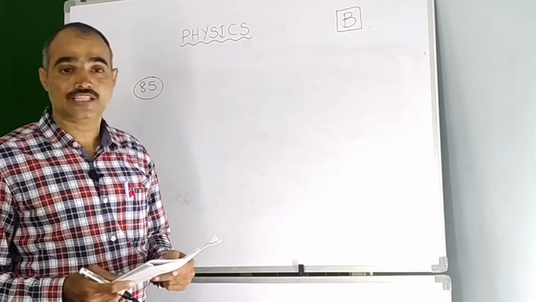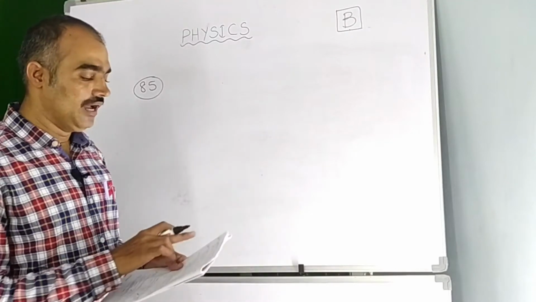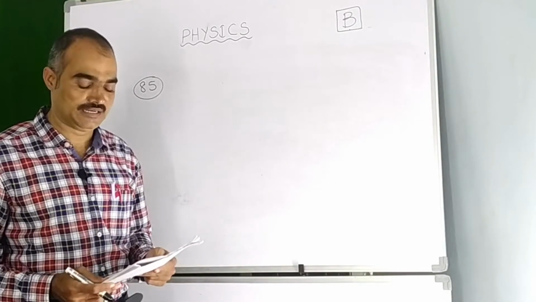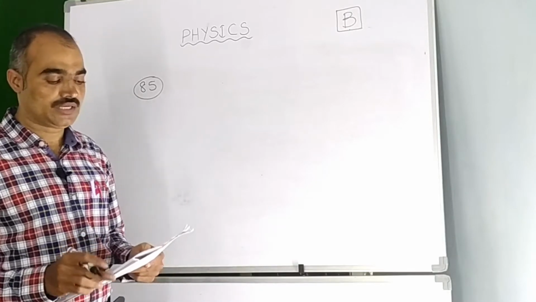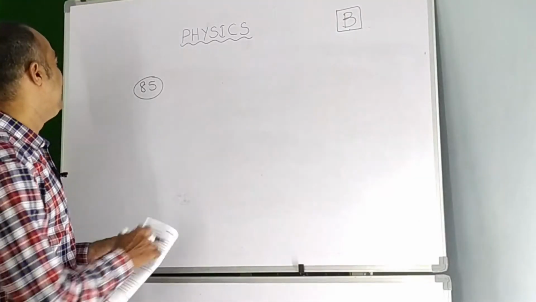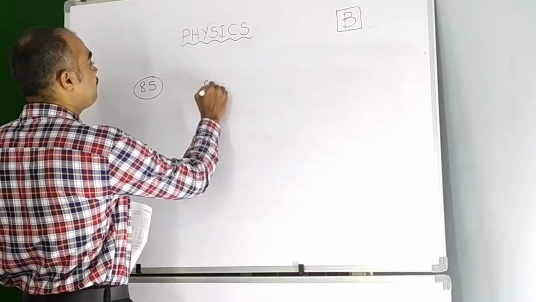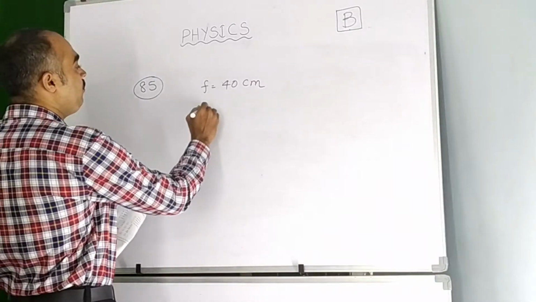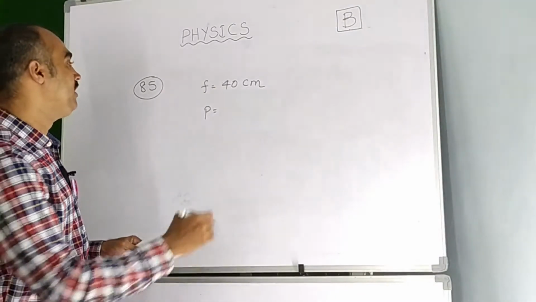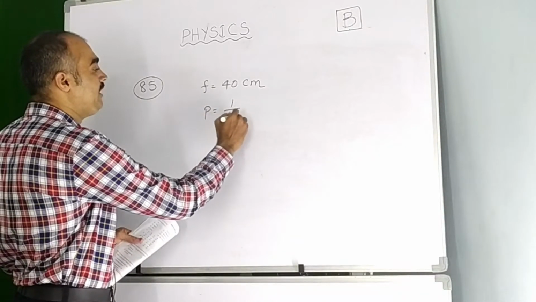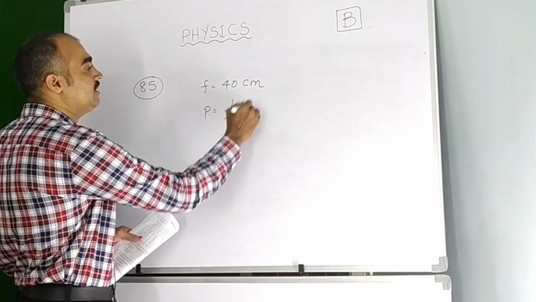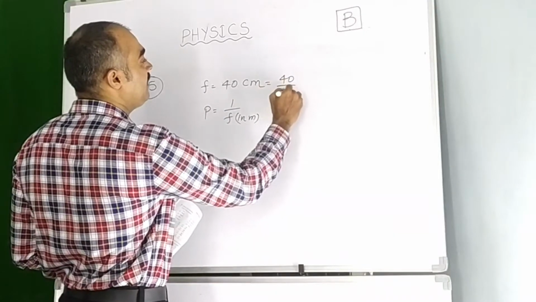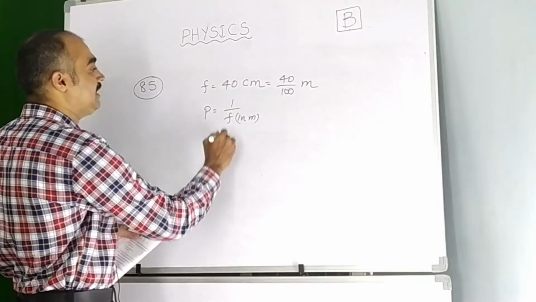Okay, now let us see the next question, that is question number 85. A person cannot see objects clearly beyond 40 centimeter. The power of the lens to correct vision is. Here the given 40 centimeter is the focal length, children. So as you know, for power of a lens we have a formula, that is P is equal to 1 by F, where F is in meters. So let us convert 40 centimeter into meters first. So it is 40 upon 100 meters. So let us write here 1 by F.